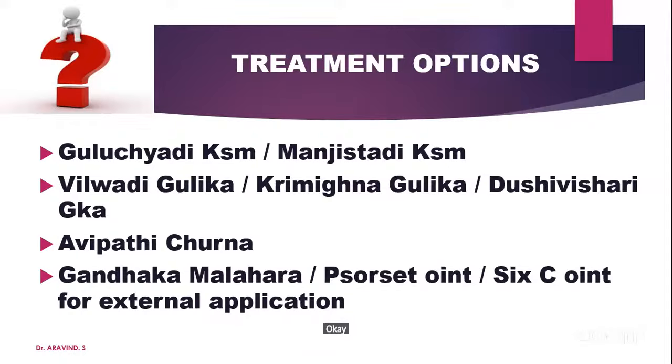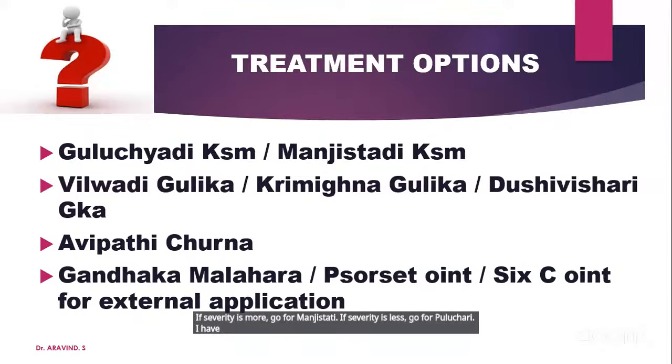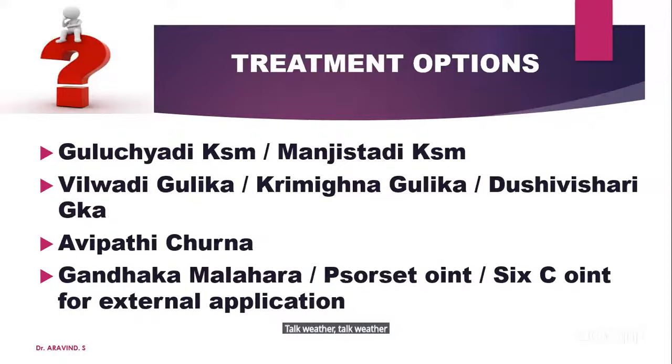Okay. And it is a lesion. Guluchyadi kashaya and manjishtadi kashaya, you can opt. If severity is more, go for manjishtadi. If severity is less, go for guluchyadi. I have explained the classical triad of Twak roga. Twak roga triad: Guluchyadi kashaya, Vilwadi gulika, and Avipattikara churna. You can go with that.